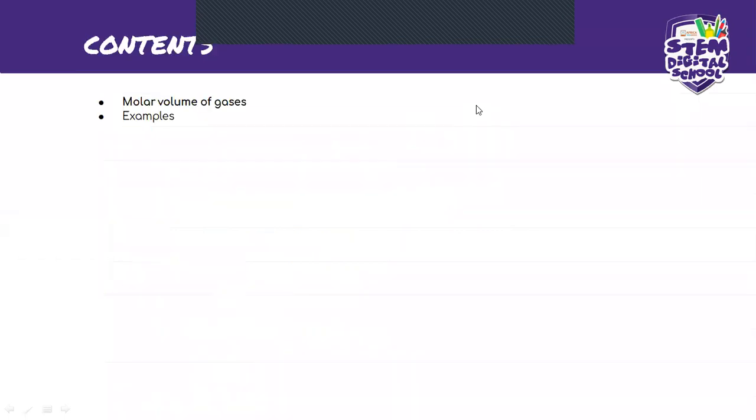And now I'm moving. We're coming to the lesson of the day. Today we're doing an interesting topic that deals with moles. We're going to do the molar volume of gases. It's not a lot, it's quite short, and we're also going to do examples of molar volumes of gases.